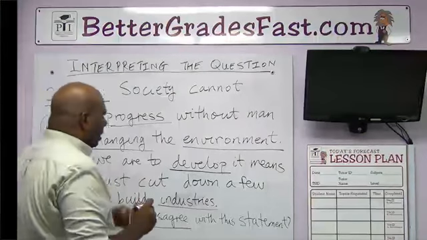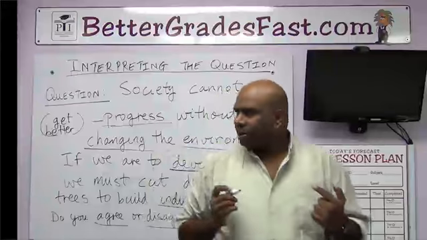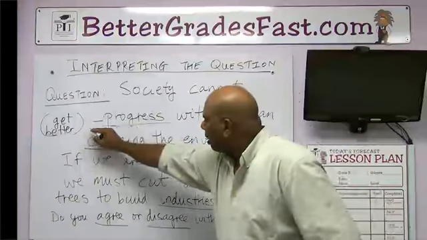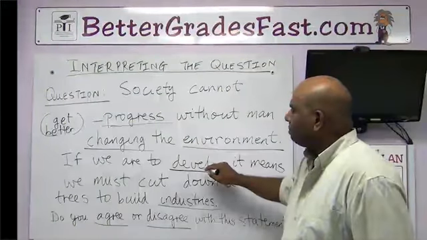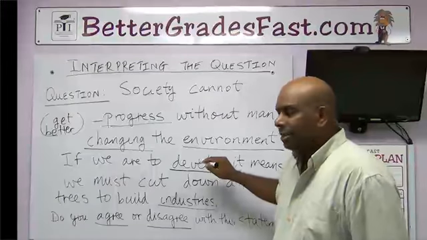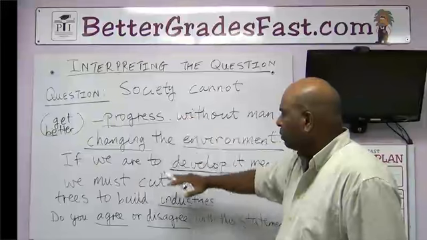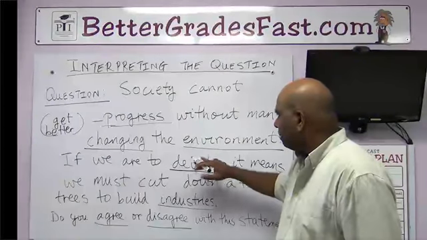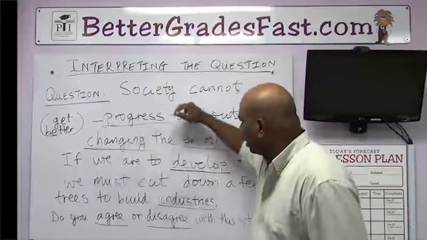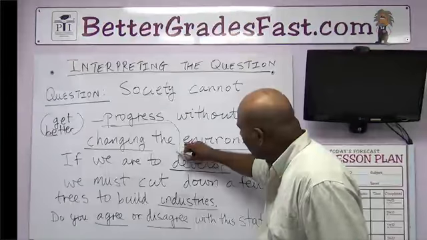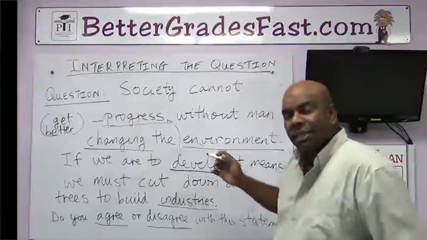Okay? And if you look at the question, we have progress here and develop. They say the same thing. We can't get better, they're saying, unless we do something. We can't develop. Develop means the same thing. Get better. So essentially, progress and develop are saying the same thing.